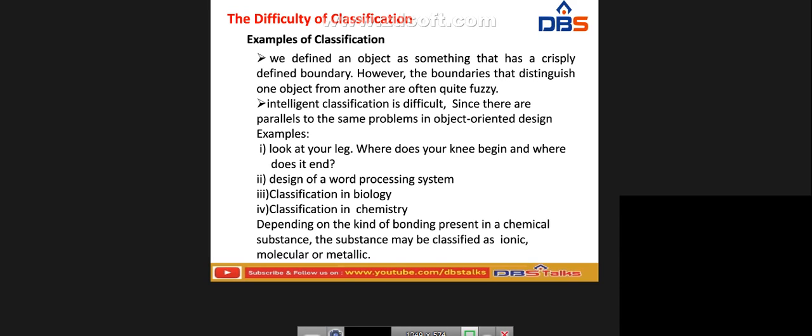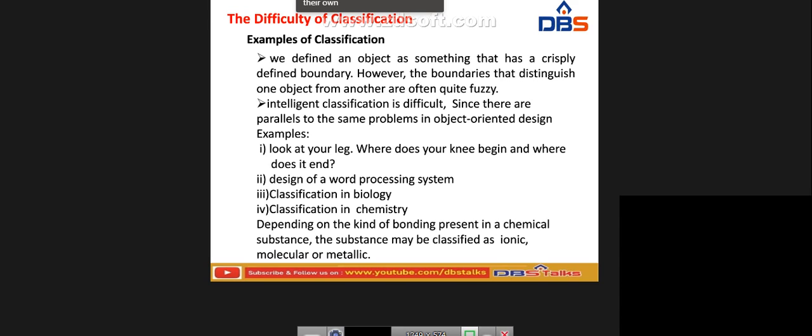For example, look at your leg. Where does your knee begin and where does it end? We don't know where it starts and where it ends. Consider the design of a word processing system, the classification of biology, and the classification of chemistry. Depending on the kind of bonding present in the chemical substances, the substances may be classified as ionic, molecular and metallic. So the object will be different from one to another, and we cannot easily identify where it begins and ends.